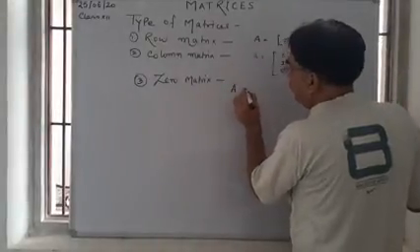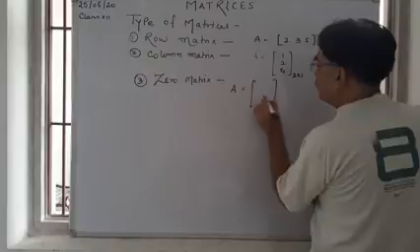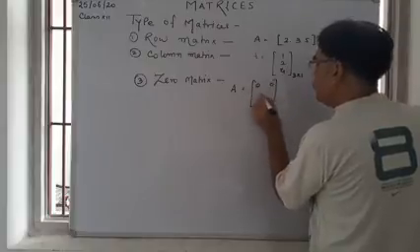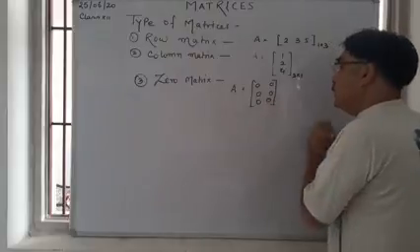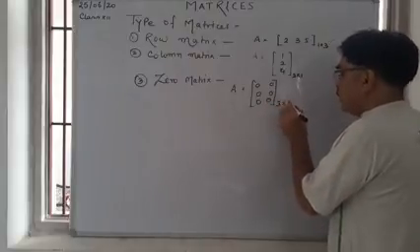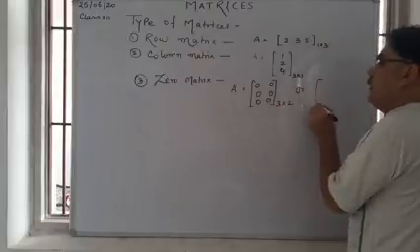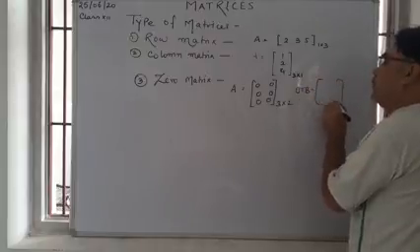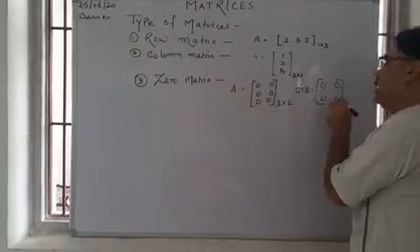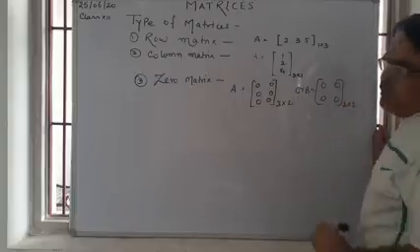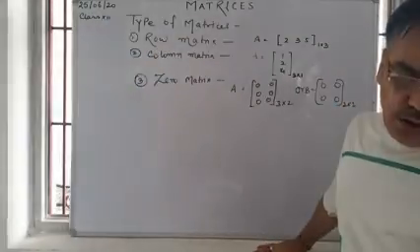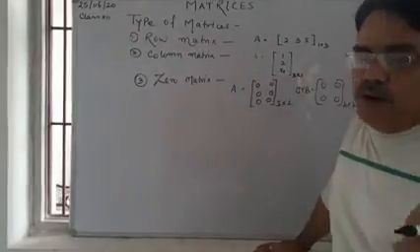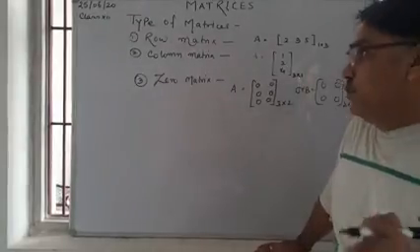For example, A is equal to 2, 3, this one is a 3 cross 2 matrix, and another matrix we take D is equal to 0, 0. These are null matrices. Example of null matrix means all the elements of this matrix are zero.